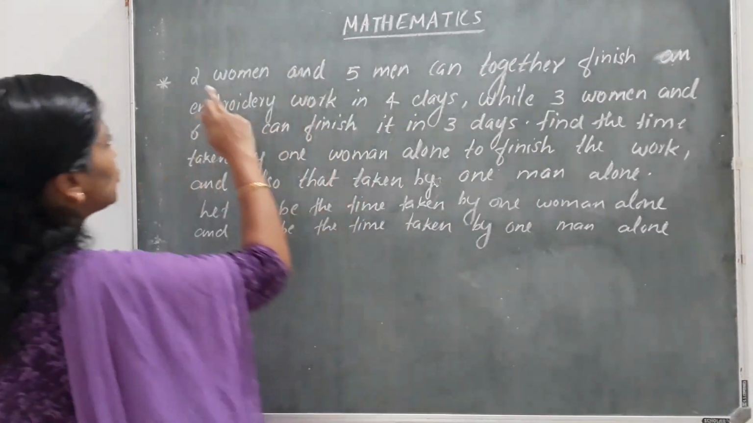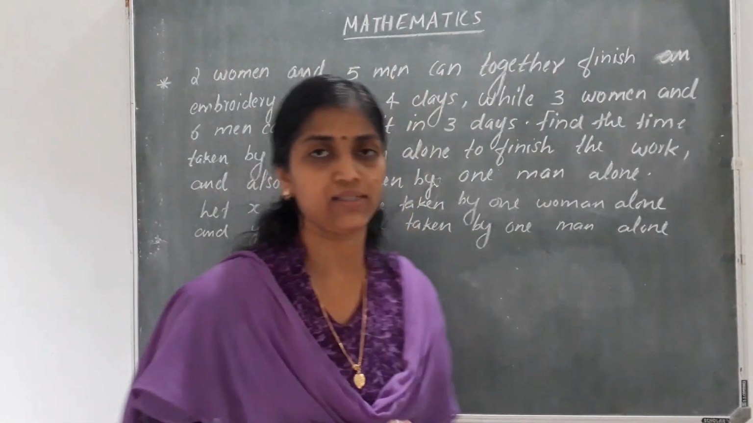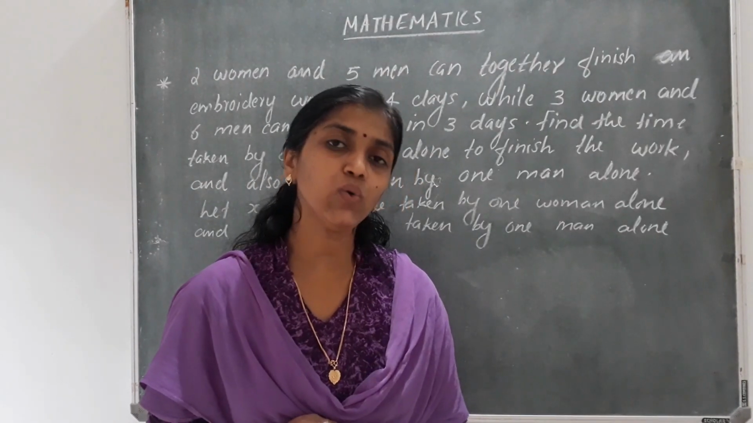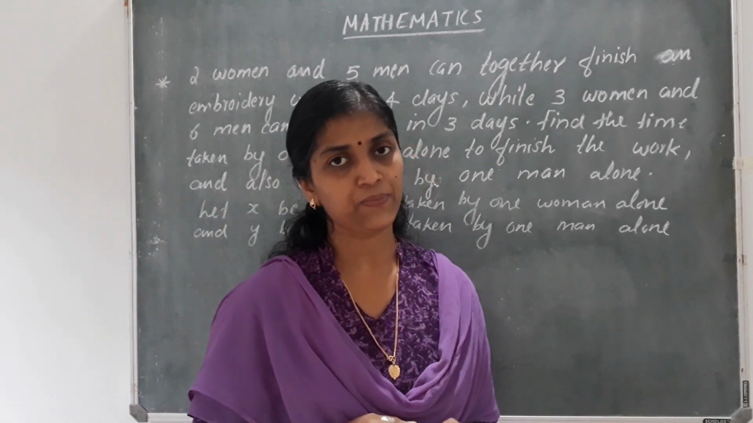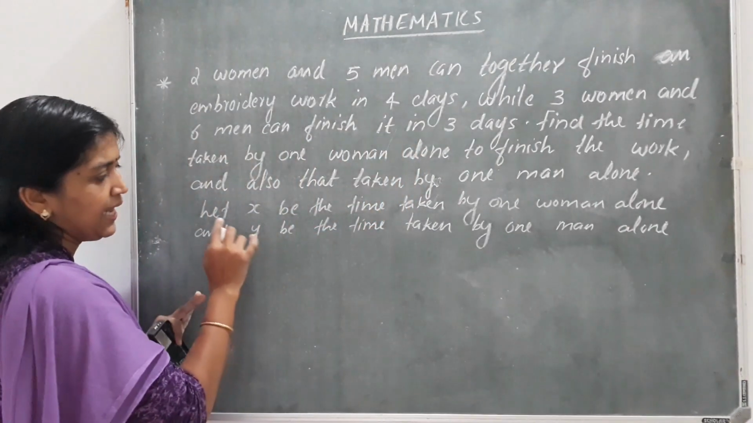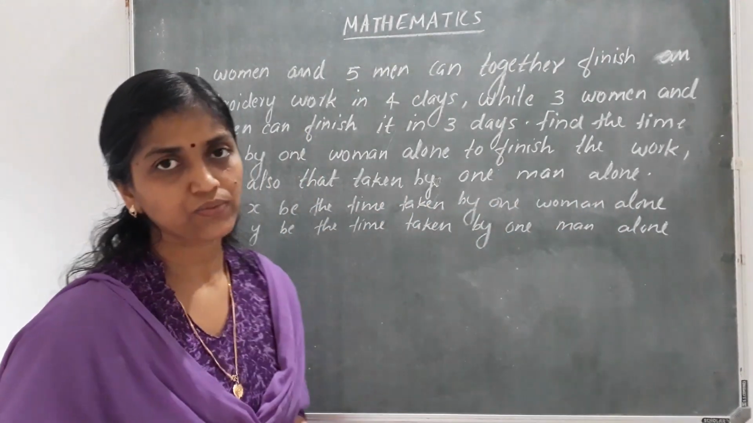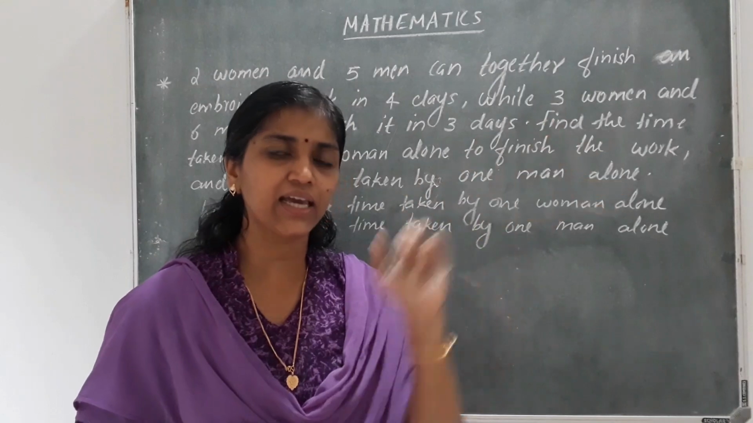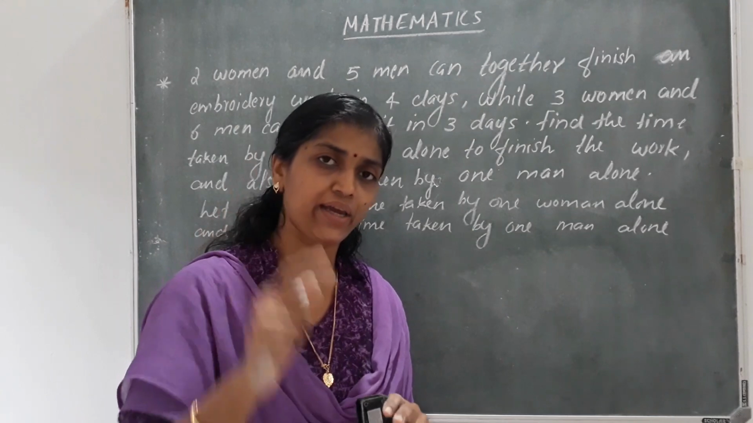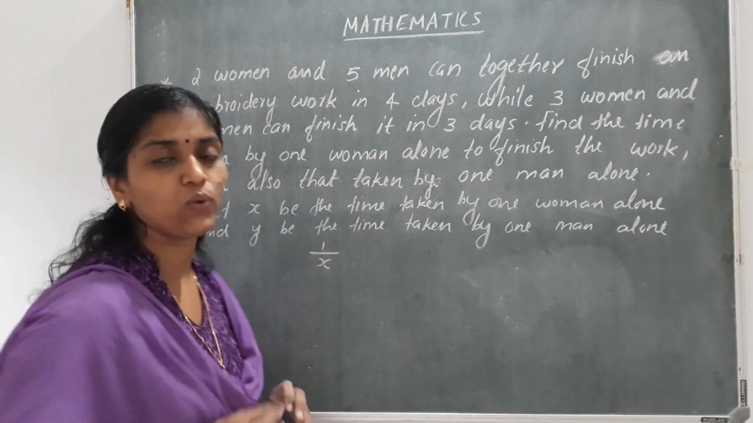That means 2 women and 5 men can together finish an embroidery work in 4 days. So on 1 day, how much work will they do, sir? They will do only 1/4 of the work. Is it clear? And to do that, first you have to change here. Let x be the time taken by one woman alone to finish the work. So if she takes x days, how much part of the work will she do on 1 day? She will be doing only 1/x of the work.